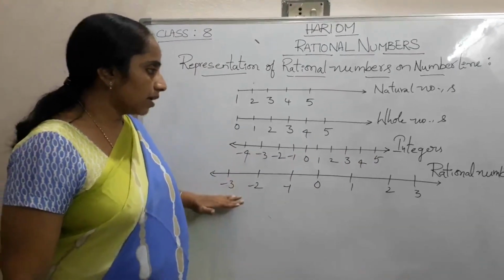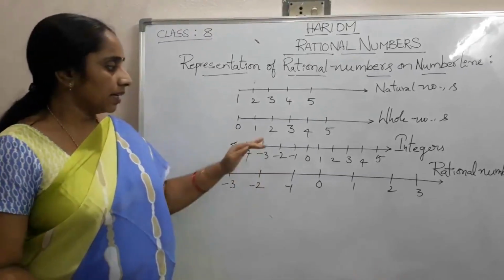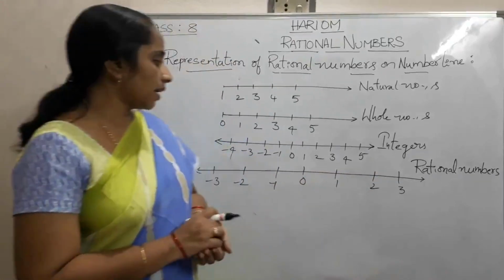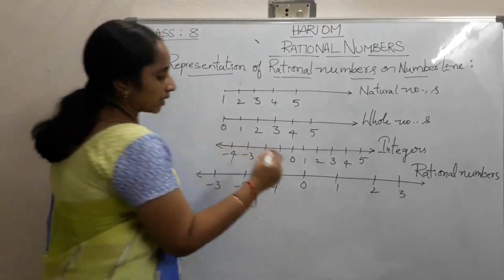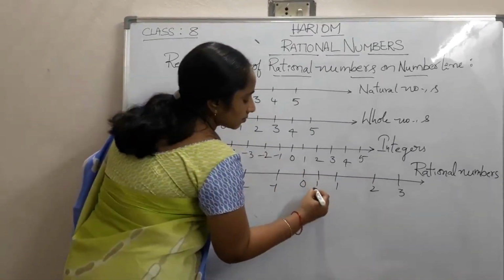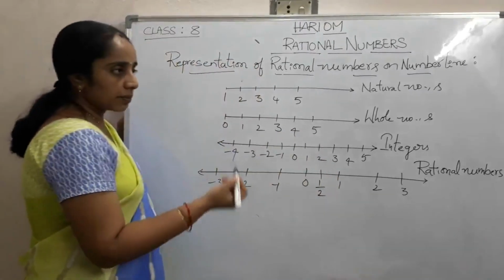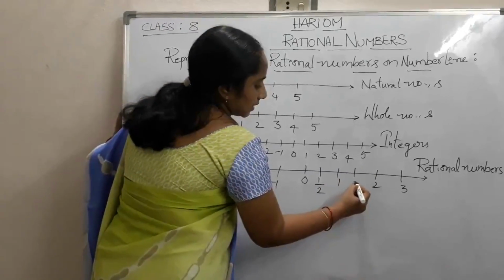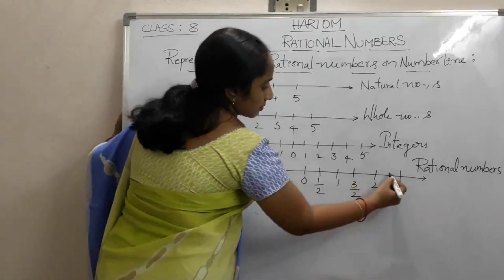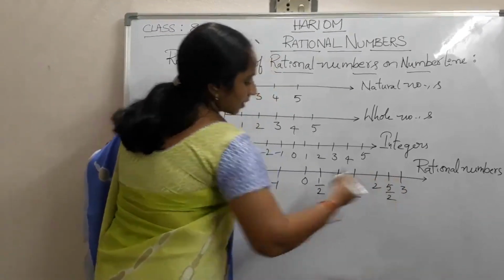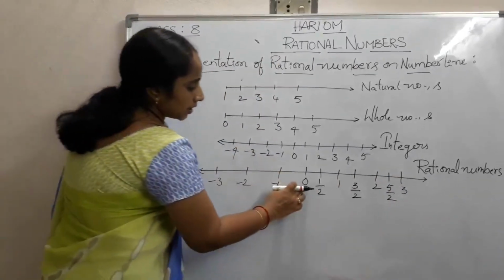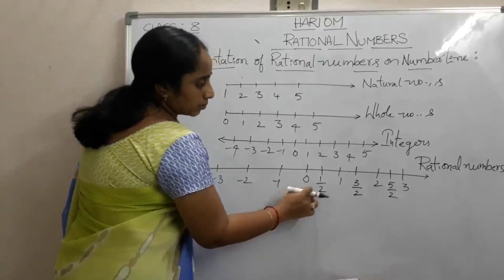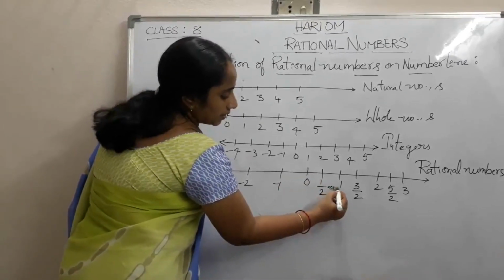And coming to rational numbers, on this rational numbers number line we can represent more rational numbers in between two rational numbers. Here, in between 0 and 1 we can have 1 by 2, that is 0.5.